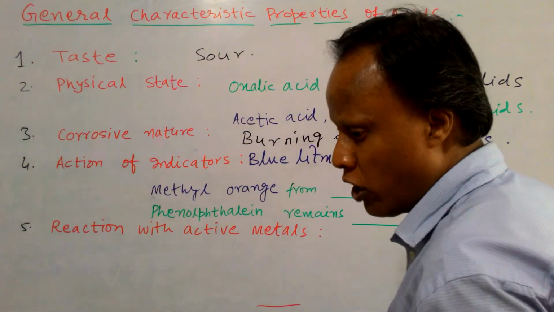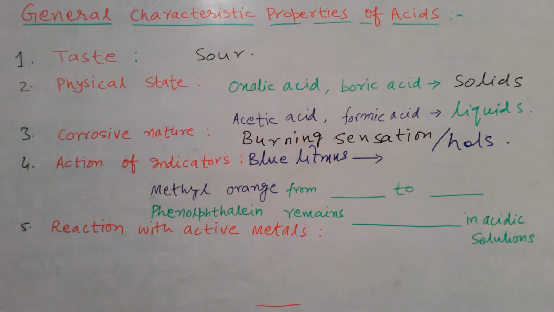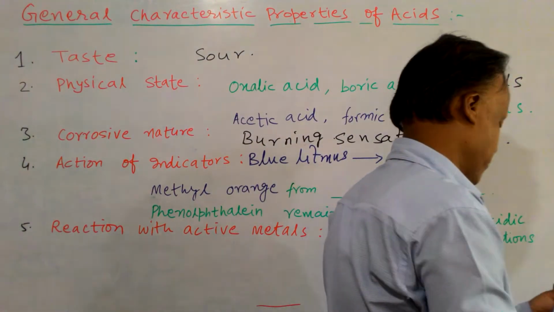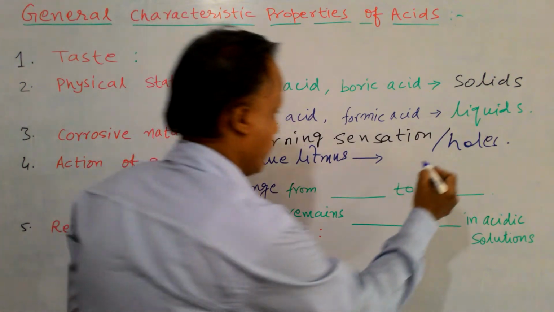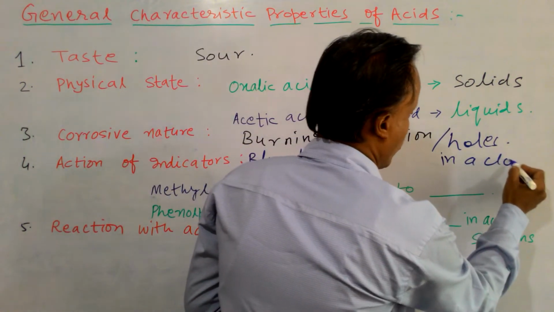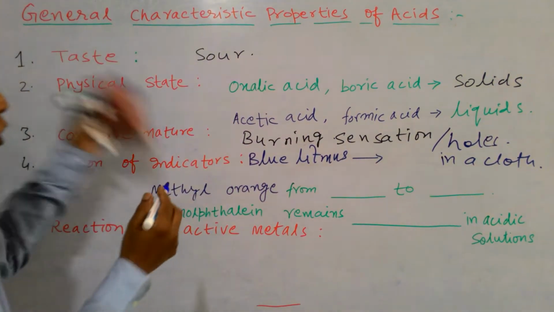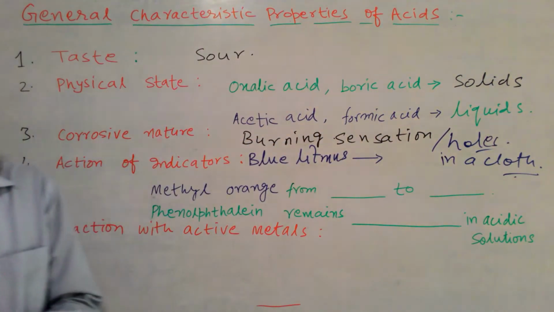Right? So this is your corrosive nature. When the acid is poured on the clothes, then some holes are created.